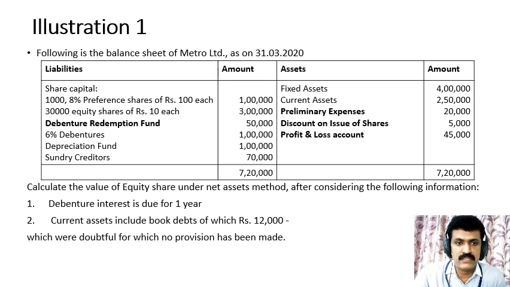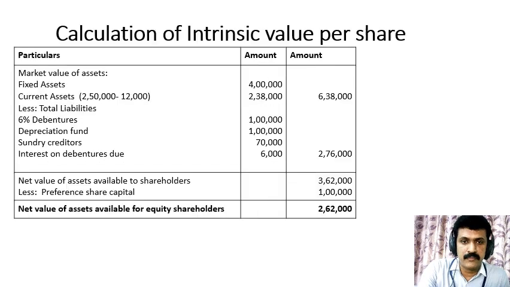So 1 lakh rupees is the value of debentures. On that 6% is the rate of interest due. So 1 lakh into 6%, we'll get 6,000 rupees, that is the interest due on debentures. So here also we should not include the debenture redemption fund. We should exclude it. Now let us calculate the intrinsic value of share.